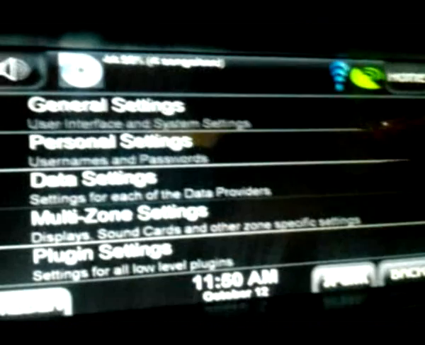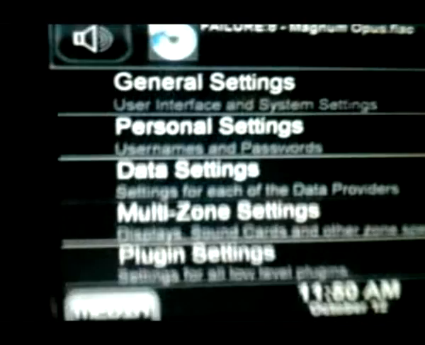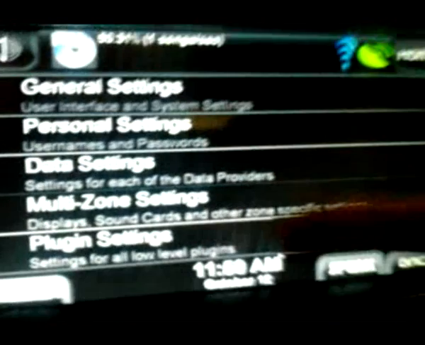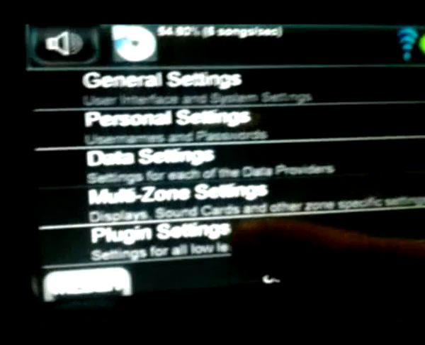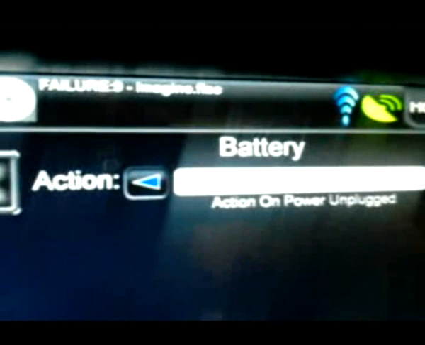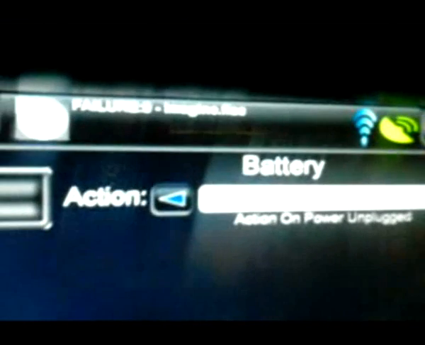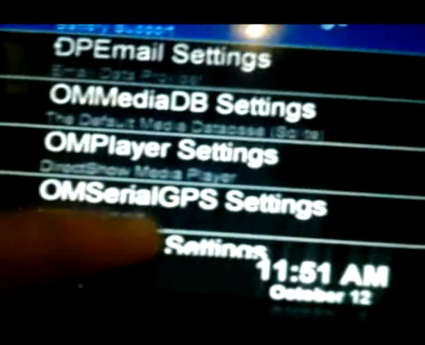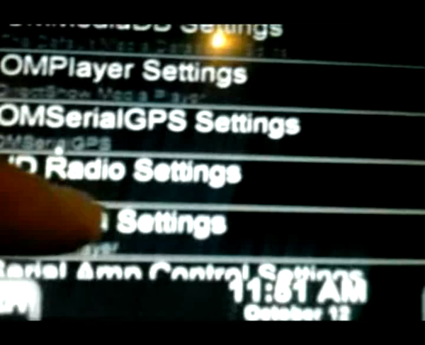Go and look at the settings. A lot of categories. Everything's split up. Anything that's providing data for your different zones and screens. Then all your extra plugins are in here. I'm on a laptop, so when I unplugged the power, I just wanted to hibernate. I already saw it. I already found the GPS. I already found the HD radio.